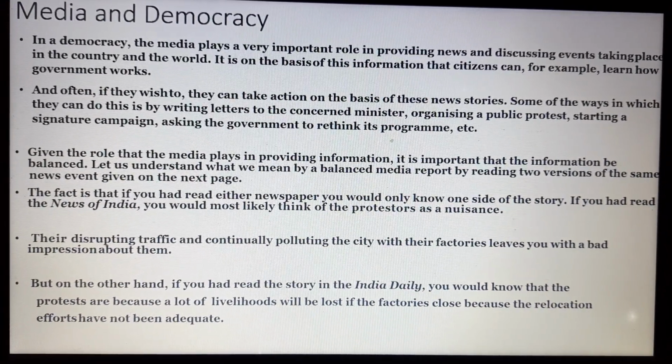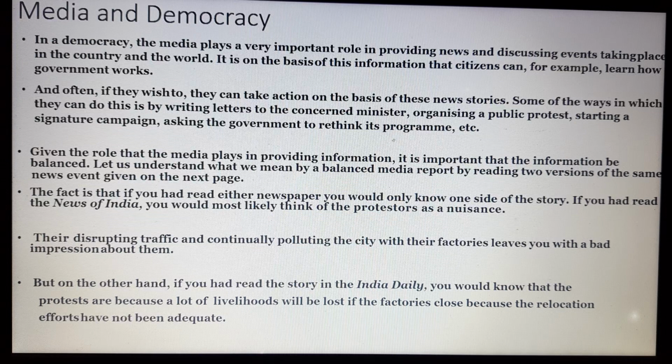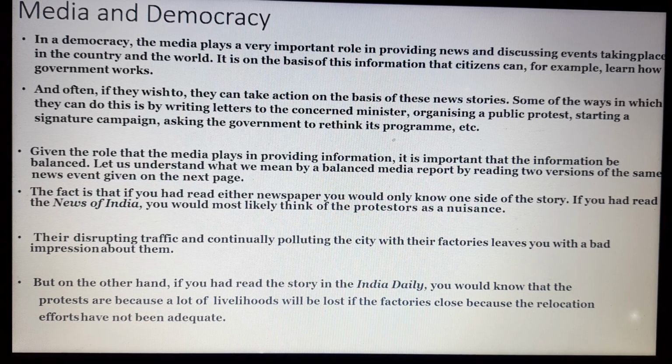In a democracy, media plays a very important role in providing news and discussing events taking place in a country and the world. It is on the basis of this information that citizens can, for example, learn how government works. So the media has the role of explaining to the people how the government is working, how democracy is working, how the political leaders are playing their role.